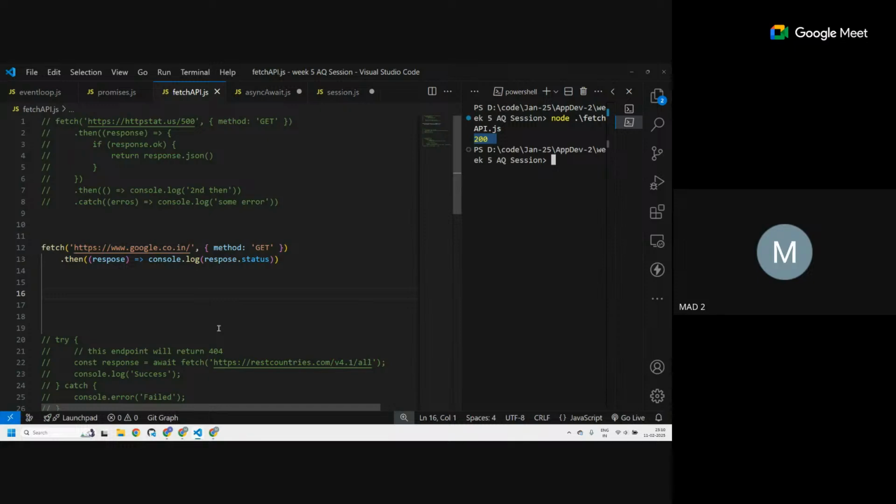I received a bunch of information from the server, and that information is stored in the response object. How do I know it's a response object? Because fetch returns this. It is in the fetch API's definition that it returns a response object, and that has a bunch of properties and even functions in it. Let's see how we can use those. Is this clear? How do we use this? You give a URL, you can optionally give a method, and then use dot then and dot catch in order to get the response or rejection.